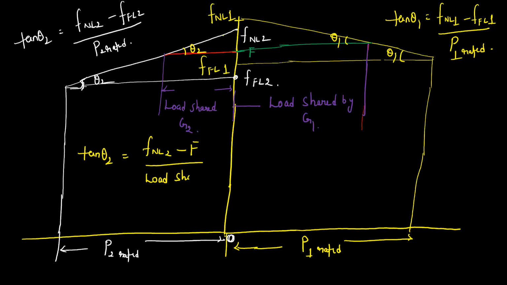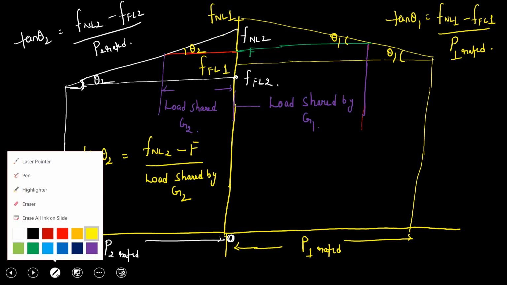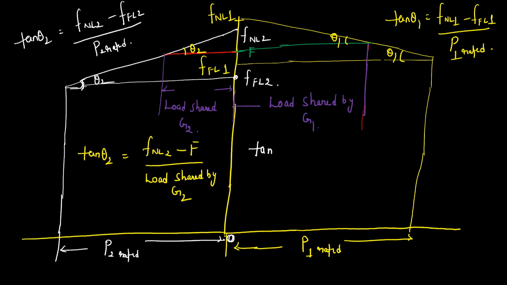Here, tan theta 1 is equal to F no load 1 minus the operating frequency divided by the load shared by generator 1. So it may appear very difficult in this format, but when you put in numericals, it's very simple actually.